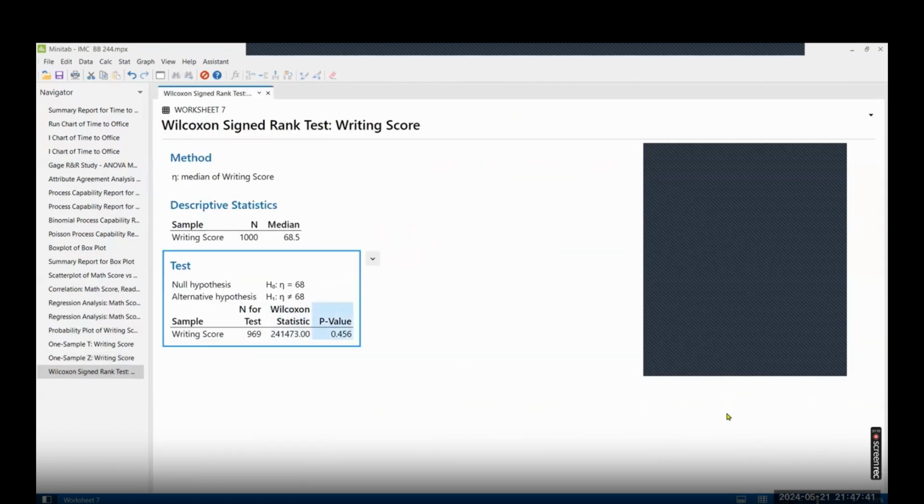And now you can see, are they the same or are they different? What is your answer? Because the p-value is greater than 0.05, there is no difference. The target of 68, what he was assuming, is actually 68.5, and both are the same. There is no difference. The median.